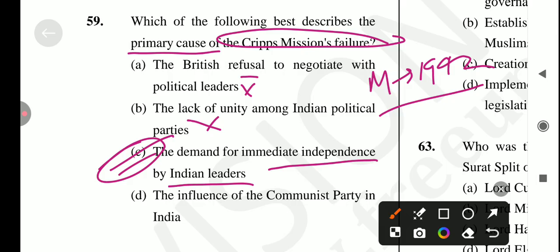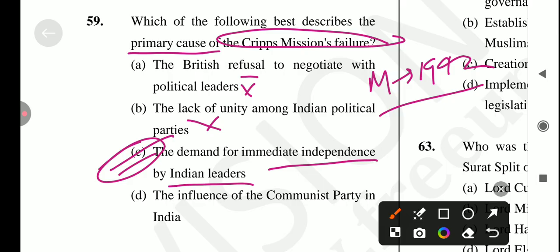And if you are talking about some provisions related to the Cripps proposals, first is dominion status, another one is that a constituent assembly was to be established that would draft a new constitution of India, another one is the right to secede. And if we talk about the failure of the Cripps mission, there are lots of reasons for the failure.